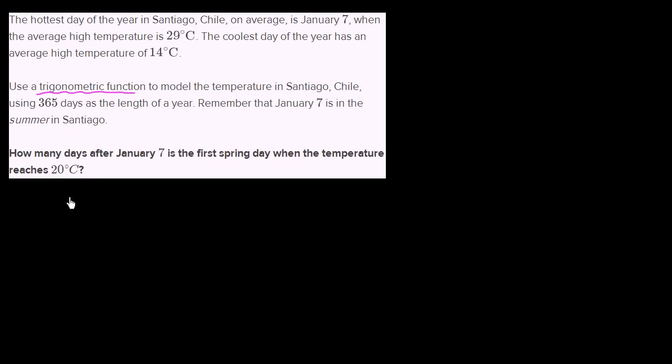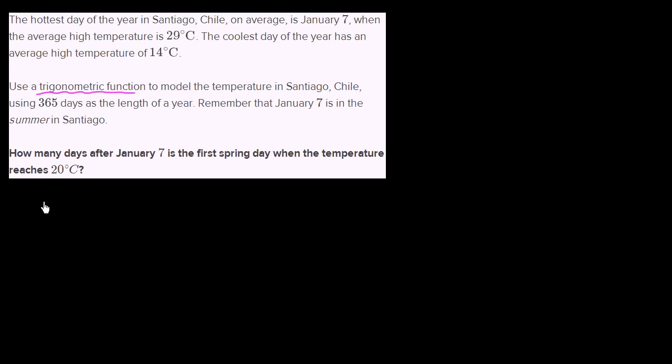So let's do this in two parts. First, let's try to figure out a trigonometric function that models the temperature in Santiago, Chile. So we'll have temperature as a function of days, where days are the number of days after January 7th. And once we have that trigonometric function to model that, then we can answer the second part, the essential question, which is how many days after January 7th is the first spring day when the temperature reaches 20 degrees Celsius. So to think about this, let's graph it.